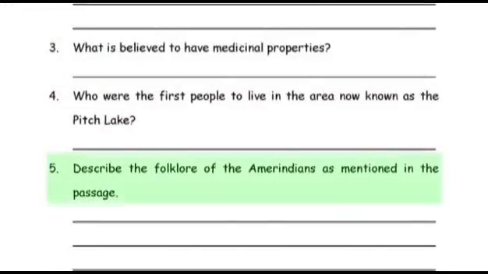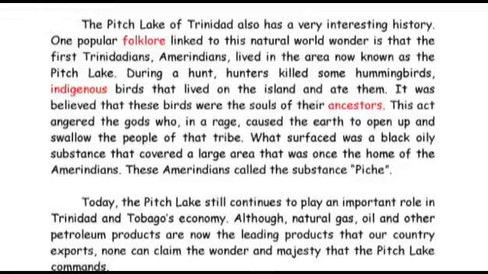Question 5. Describe the folklore of the Amerindians as mentioned in the passage. This is another direct question. The answer can be found directly in the passage. Let's scan the passage for the context clues. In this case, this is the word folklore or story.